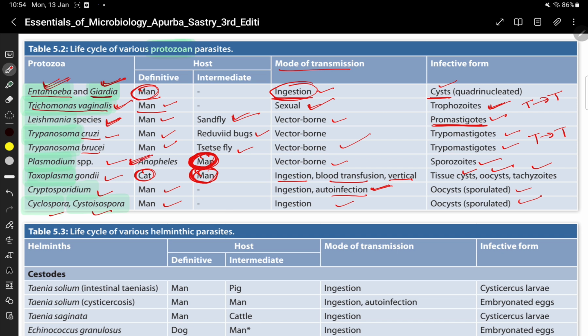Plasmodium species, Anopheles is the definitive host, man intermediate host. Mode of transmission vector-borne, and sporozoites are the infective form. Toxoplasma gondii, cat is the definitive host, man is the intermediate host. Mode of transmission ingestion, blood transfusion and vertical. Infective form, tissue cyst, oocyst, and tachyzoites.